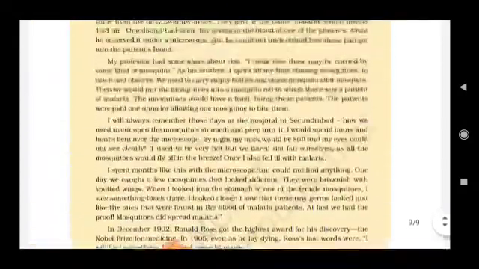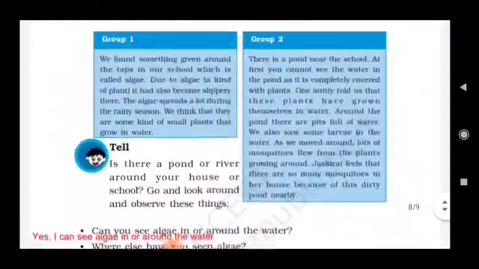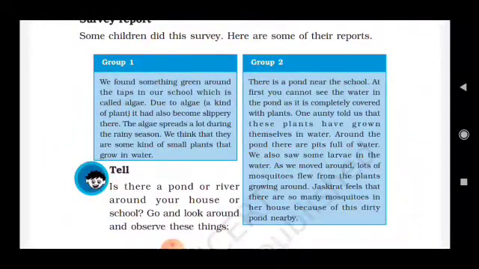Now let's come here. Group 1 and group 2 are doing some type of experiment. Group 1: we found something green around the tap in our school, which is called algae. Due to algae, it had also become slippery there. The algae spreads a lot during the rainy season. We think that they are some kind of small plants that grow in water. So this is the picture of algae.